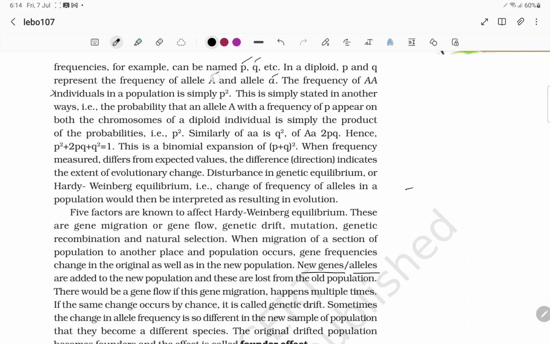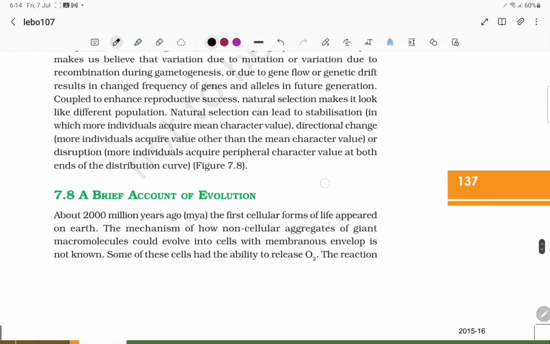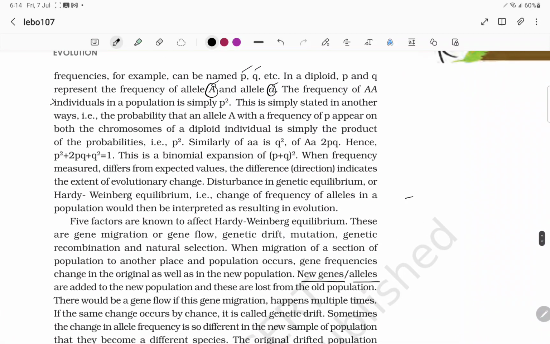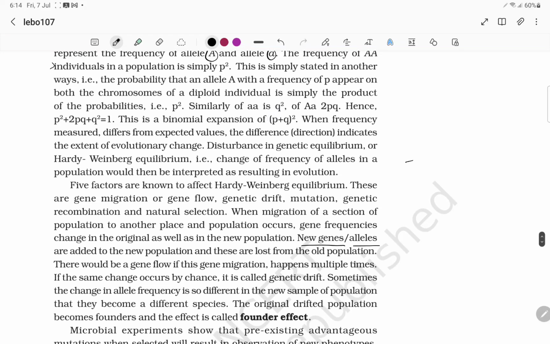So in Mendel we have seen capital A is dominant and small a recessive. Likewise in Hardy-Weinberg equilibrium, he substituted capital A with p and small a with q. The frequency of AA individuals in a population, he took as p square.